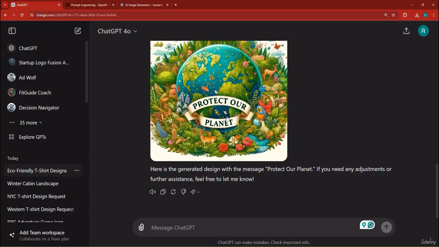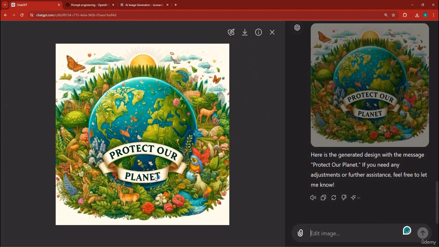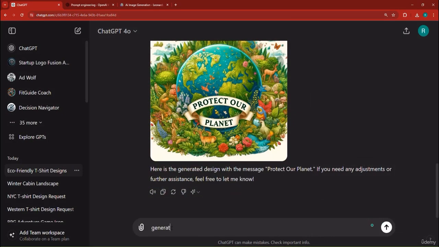And first of all, notice the t-shirt design here, protect our planet. It really does look amazing, doesn't it? It really does look amazing. Now, if you don't like it, you can say generate another variation of that design. And you can hit enter.